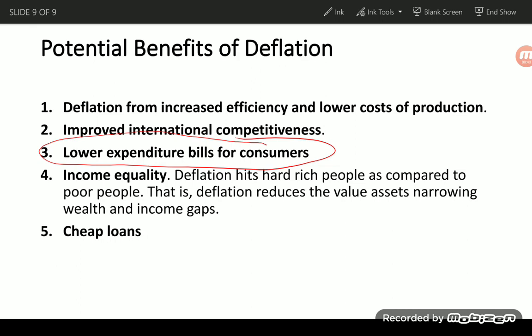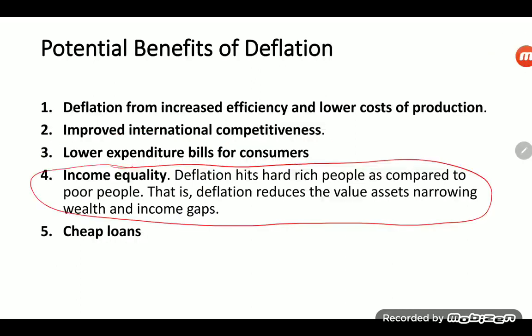Building on point 3, there will also be the benefit of income inequality reduction. That is, deflation hits hard, particularly rich people, in comparison to the poor. That is, deflation reduces the value of the rich people's assets, and therefore this narrows wealth and income gaps.